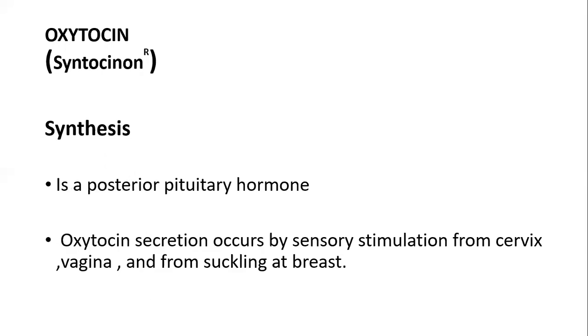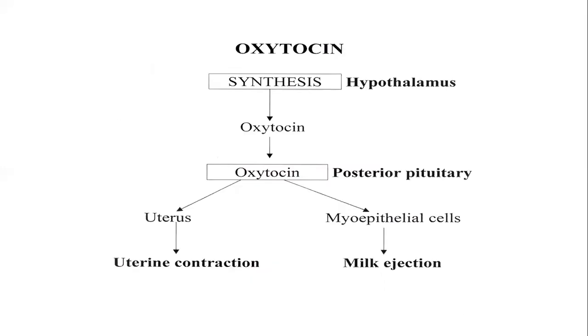Oxytocin secretion occurs by sensory stimulation from the cervix, vagina, and from suckling at the breast. The oxytocin synthesis takes place in the hypothalamus. Oxytocin acts on the uterus, thereby causing uterine contractions, and acts on the myoepithelial cells of the mammary glands and causes milk ejection.